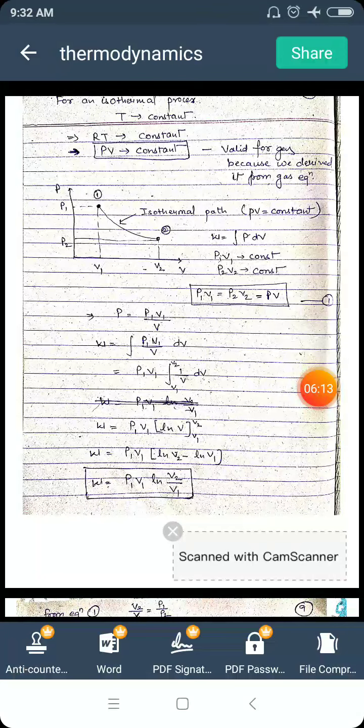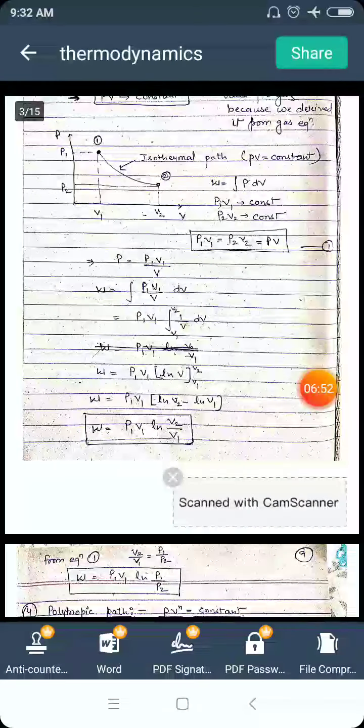At state 2, pressure is P2 and volume is V2. We know that the product of pressure and volume at each point of the path is a constant. At state 1, the product is P1V1, and at state 2, the product is P2V2. Both are constant and both are equal. So we write P1V1 equals P2V2. Both are constant, so we can write them as equal to some constants P and V.